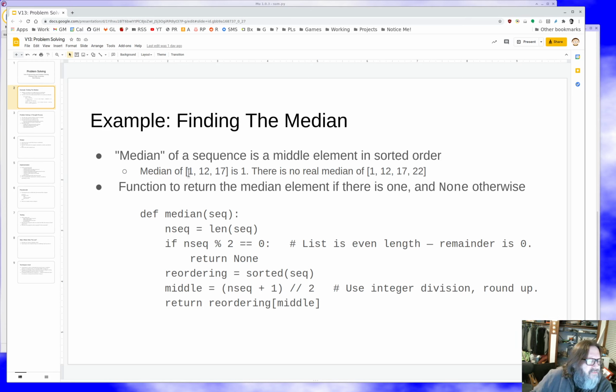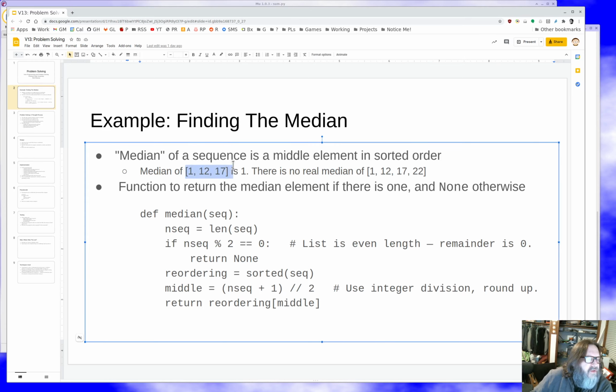So if we have an odd numbered sequence, it's clear that there is a middle element. If you look at the sequence 1, 12, 17, then it's pretty clear that the middle element is 12 in that sorted sequence. But of course, if I have a sequence like 1, 12, 17, 22 that's not odd in length, then there is no middle element.